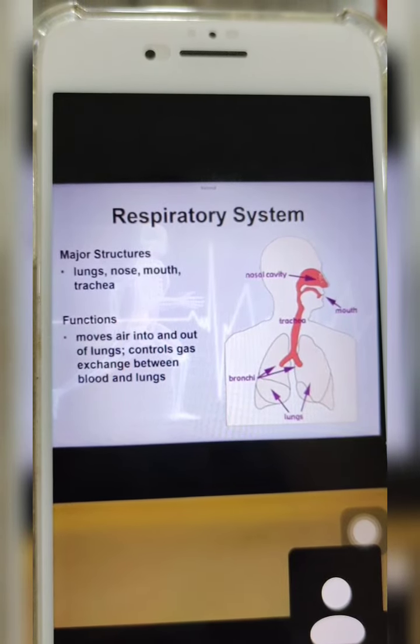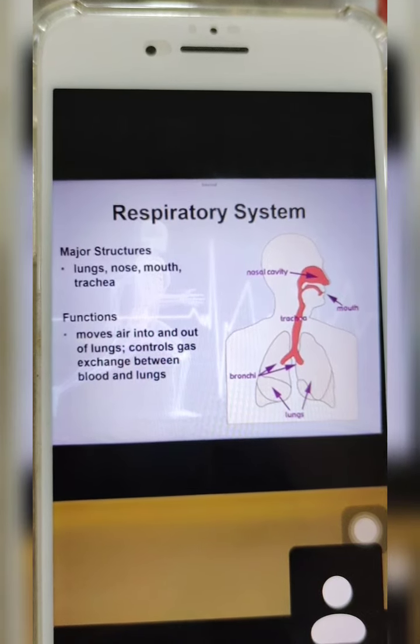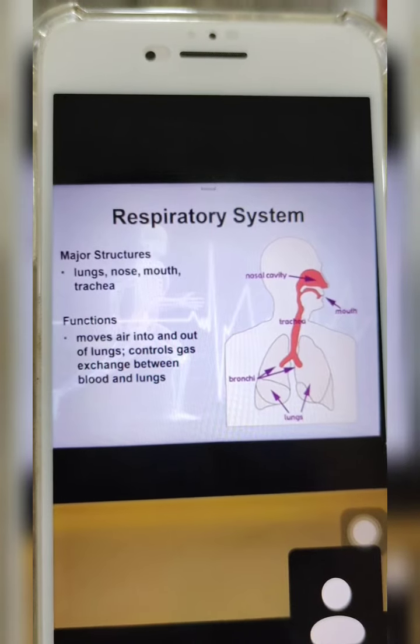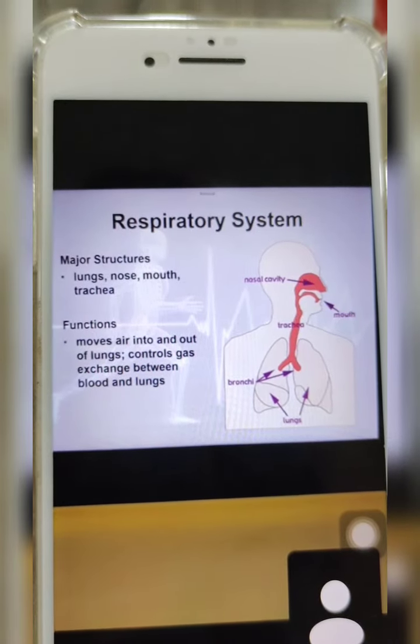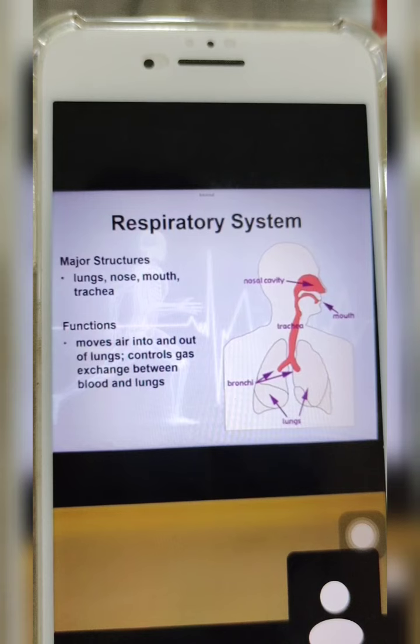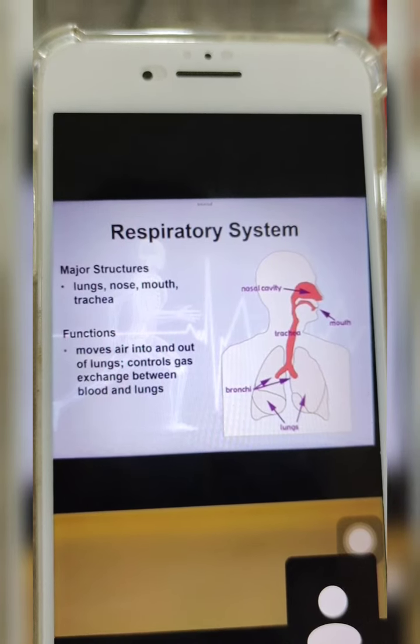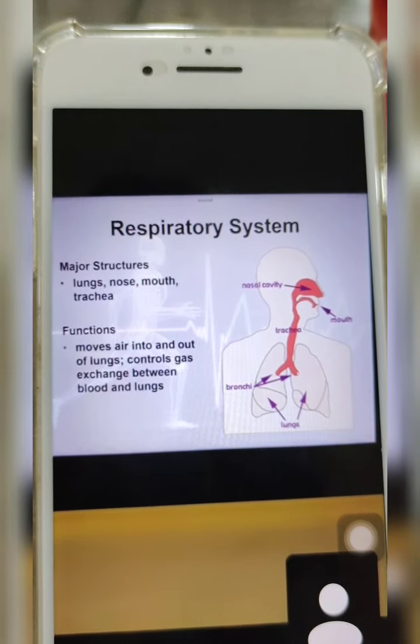Those hairs inside our nose will filter the air before it goes down to your trachea. In our trachea, or our windpipe, the air will also be filtered. Once filtered, it goes down to your bronchi.